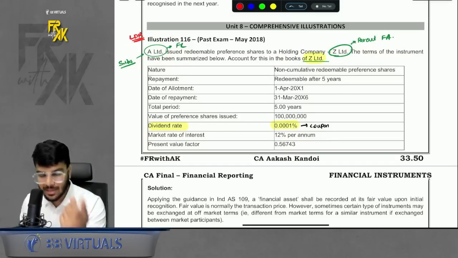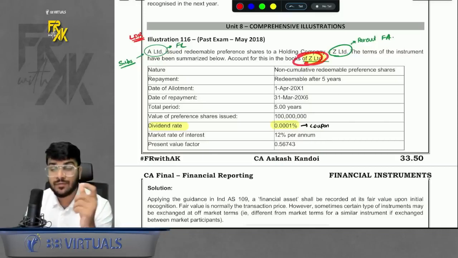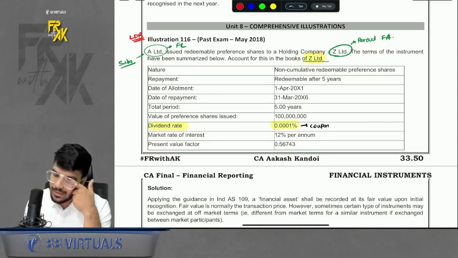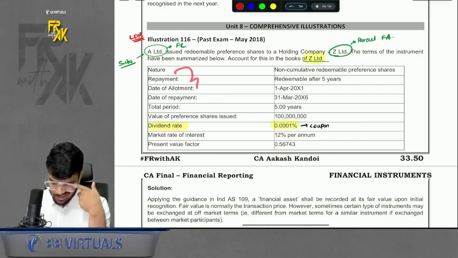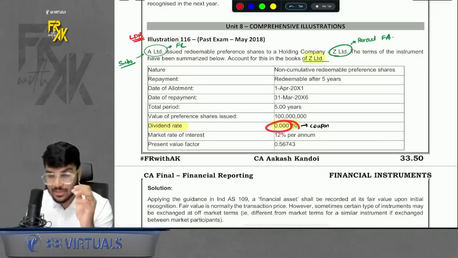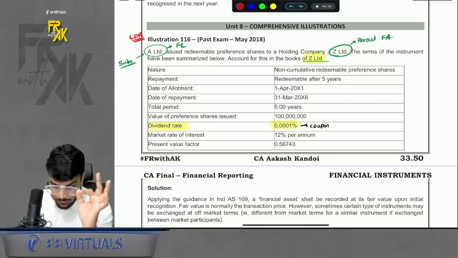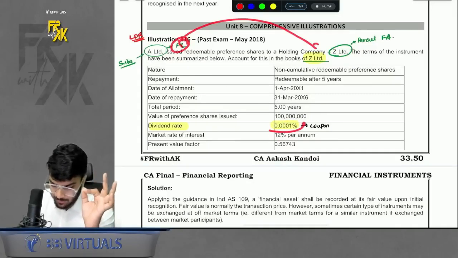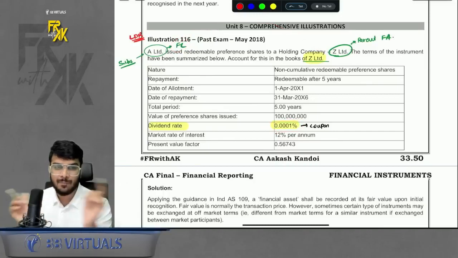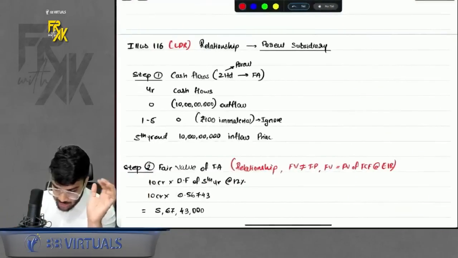For whose point of view it is asked? Asked from the point of view of Z Limited, that is a financial asset point of view, parent's point of view, right? So instrument was issued. What was the dividend rate? 0.0001%. But what is the rate in the market? 12%. Then how come the subsidiary issued these debentures at a lower dividend rate? Because of relationship, because of parent subsidiary relationship, right? So the relationship is of parent subsidiary.